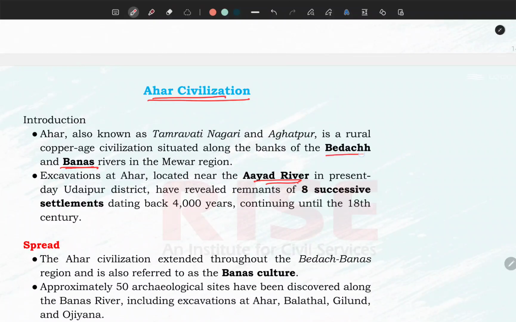and nearby the Bedach river. These three rivers are very important. Now, this Ahar civilization remained parallel to the Indus Valley civilization, and its old name was Tamarvati Nagri. The name itself suggests that Tamar means copper. So this civilization was related with copper, and its old name was Aghatpur. In medieval time, it was called Aghatpur.